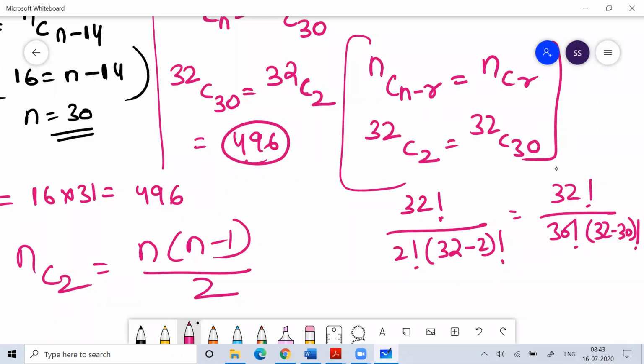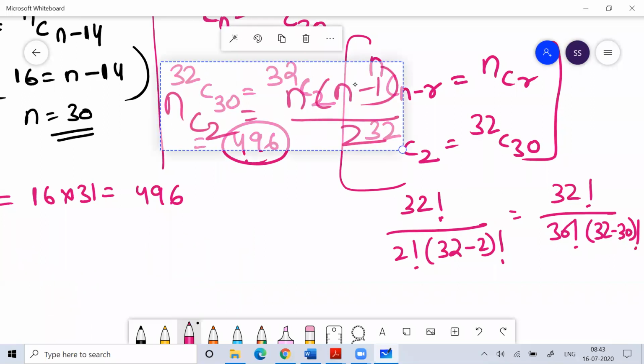Whenever you say nCr, nCr is equal to nC(n minus r). You have to remember the formula.